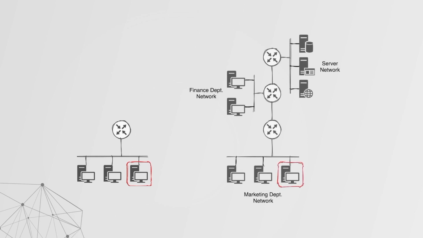Well, consider yourself the red workstation on the slide. You've connected to a LAN, and you have knowledge of the computers in your LAN segment, and you have a default route pointing to your default gateway, but you haven't learned anything yet. You start interfacing with the dynamic routing protocol, and you learn of these new networks. You learn of the finance network, and you learn of the server network. So you've literally just neighbored up with the routing protocol.